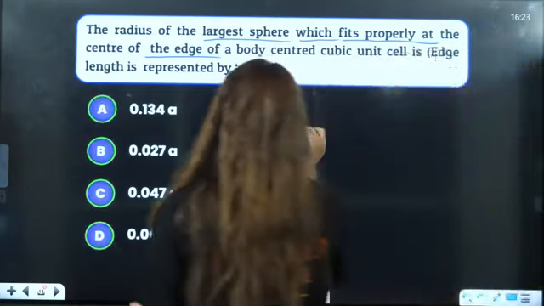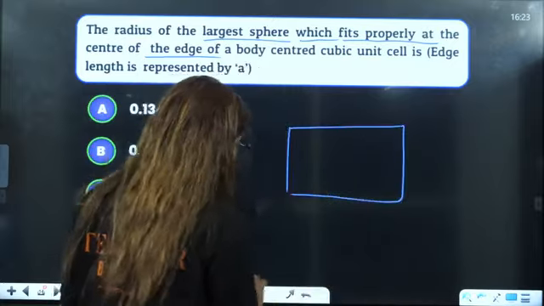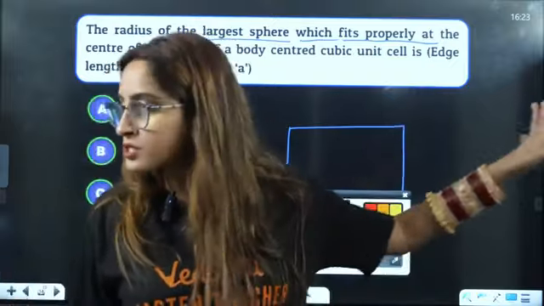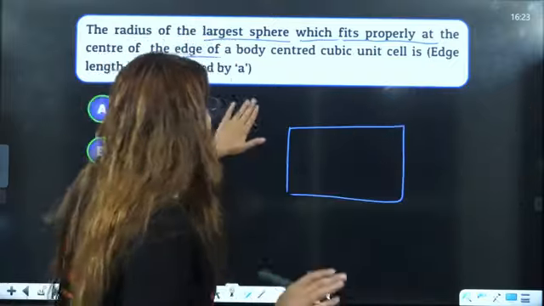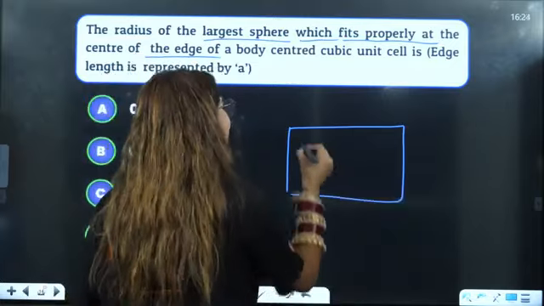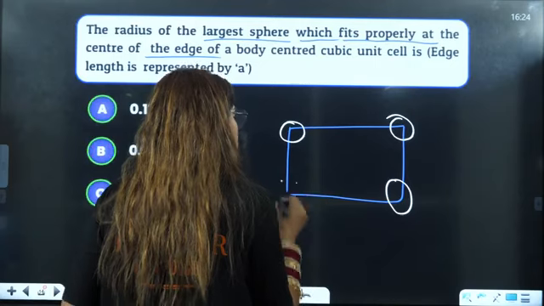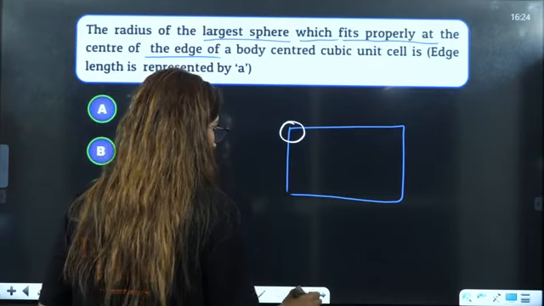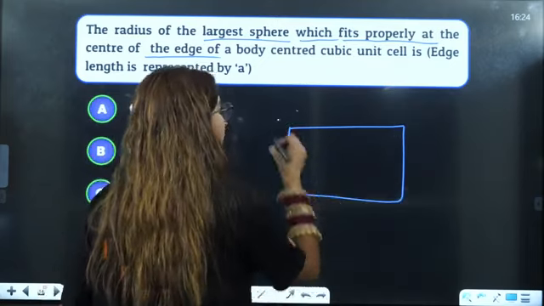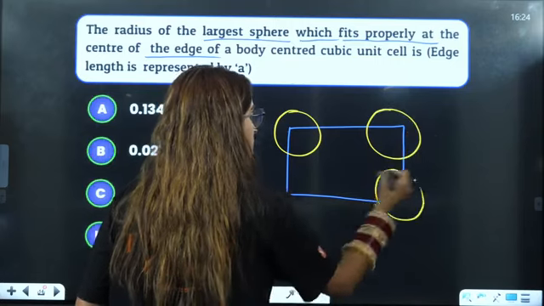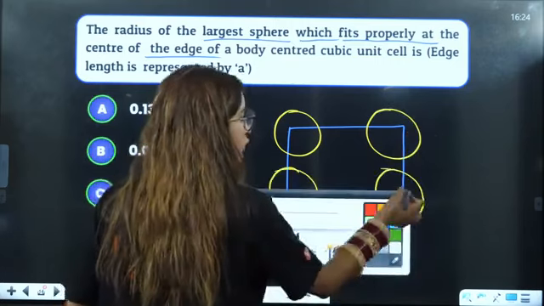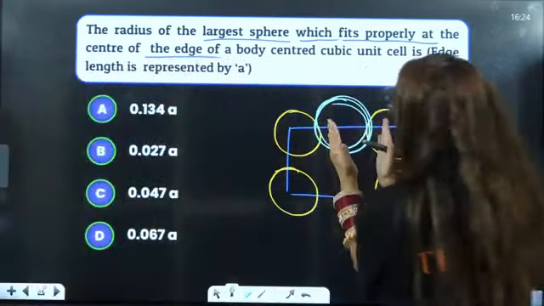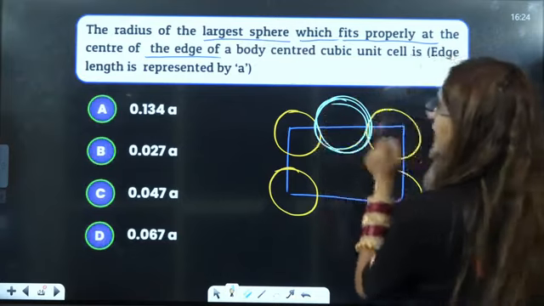Now for example, I say that this is one of the planes. We know that our room is made up of so many walls. This is one of the walls. Now if I see this here, in that wall, these are the corners. Now can you see they are saying the largest sphere? If I say the corners are like this, how big is the atom placed here? This much big the atom is placed here. Now they are saying to the edge, the maximum radius: the radius of the largest sphere that fits properly at the center of this edge.